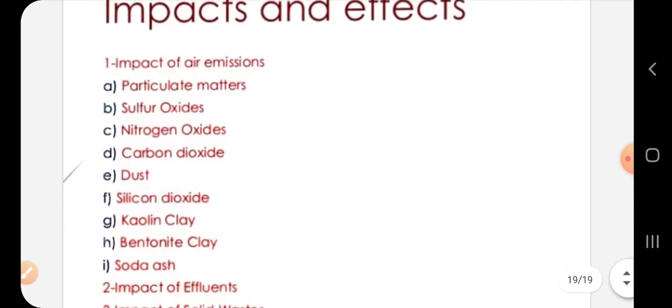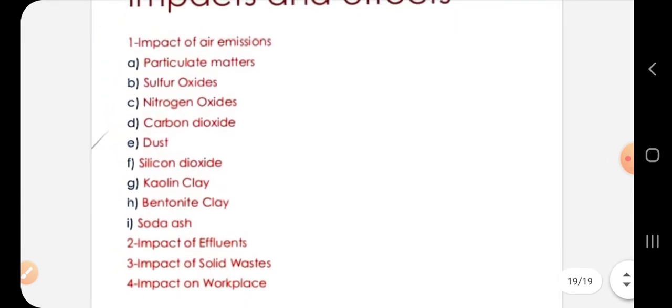Impacts and effects. The impact of air emission, effluents, solid waste and workplace hazards is to be kept as minimum as possible. Examples of air emissions are sulfur oxides, nitrogen oxide, carbon dioxide, all of which are sources of air pollution. And dust, silicon dioxide, kaolin clay, bentonite clay are all very toxic in nature.